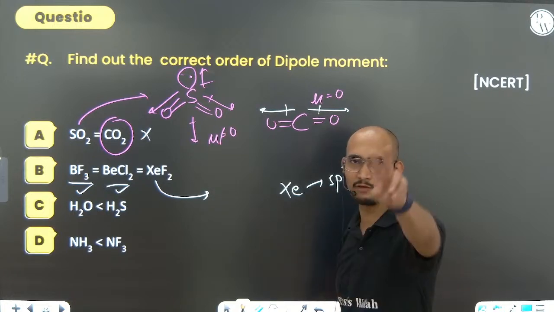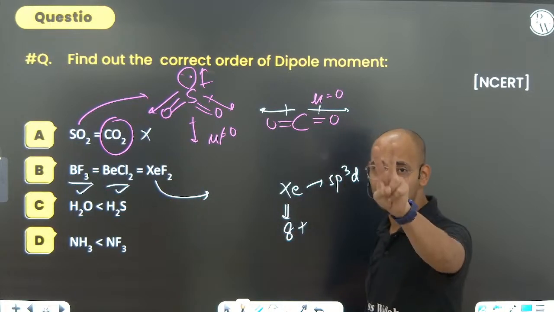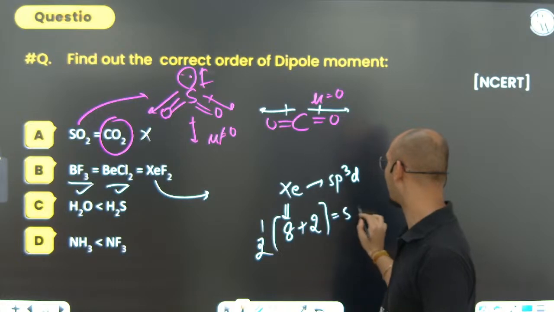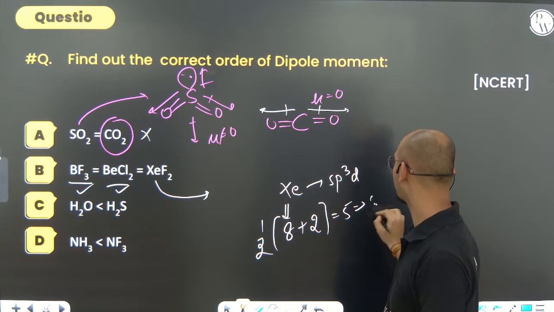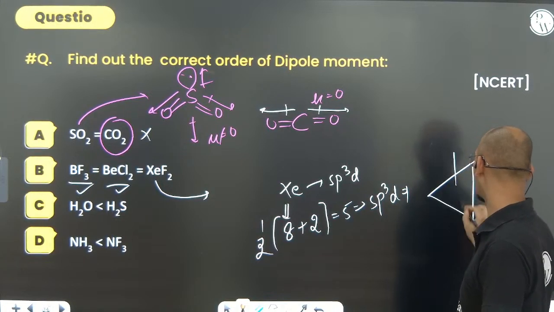Because xenon has how many valence electrons? I hope you know that. 8. How many monovalent elements are there? 2. So half of 10 is equal to 5, and 5 stands for sp3d, and it is for trigonal bipyramidal.